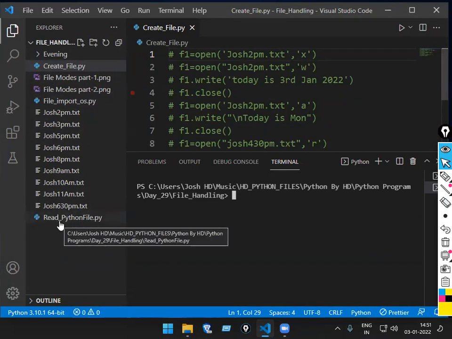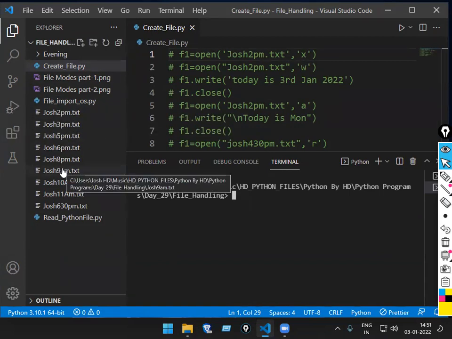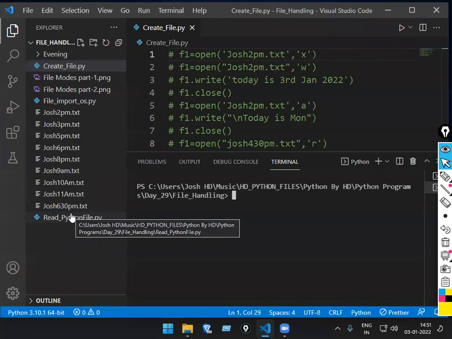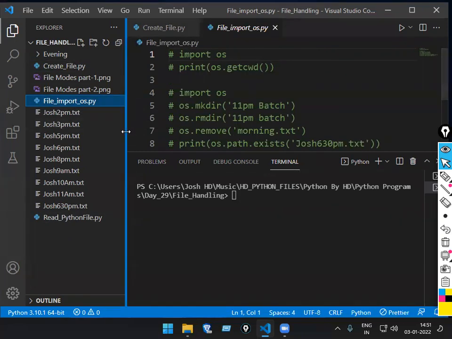So now the next file I have is what? These are previous batches' files. Okay, previous batches' files. Your file is what? Those 2 p.m. files. Okay. Now before going there, let me go with what? Read file Python. I'll go with the file import now, this Python file.